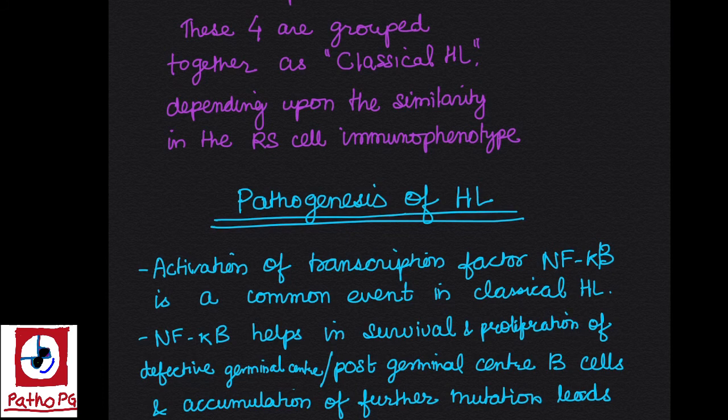Pathogenesis of Hodgkin lymphoma. Activation of transcription factor nuclear factor kappa B is a common event in classical Hodgkin lymphoma. Nuclear factor kappa B helps in survival as well as proliferation of the defective germinal center or post-germinal center B cells. Usually the defective germinal center or post-germinal center B cells are meant for apoptosis, but the activated nuclear factor kappa B helps in the survival and proliferation of these defective cells, and accumulation of further mutation leads to Hodgkin lymphoma.